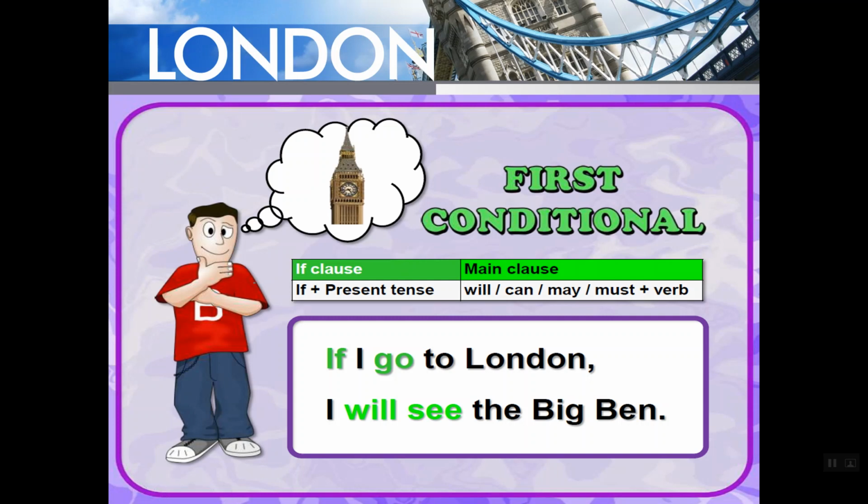When I say the future tense, I mean here the students should use will or can or may or must plus the base form of a verb. So, if I go to London, I will see the Big Ben.